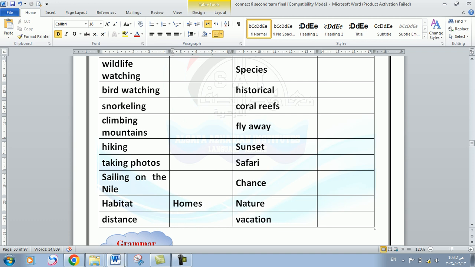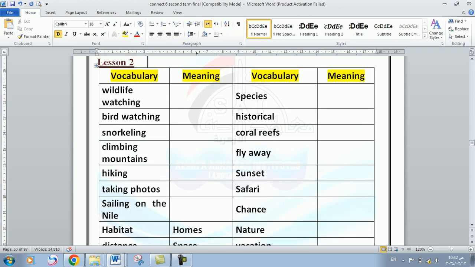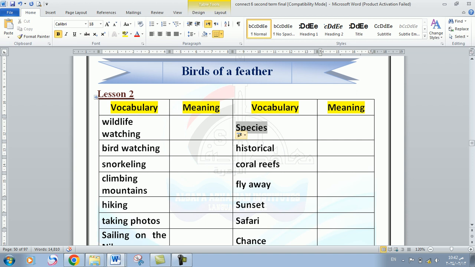The next word that I have is the word distance. The word distance means space. Yes, space. The distance from here to there is 1 kilometer. It means the amount of space. Okay? The next word that I have is the word species. Species is actually similar in meaning to the words kinds or types. When I say species of animals, I mean kinds of animals or types of animals.